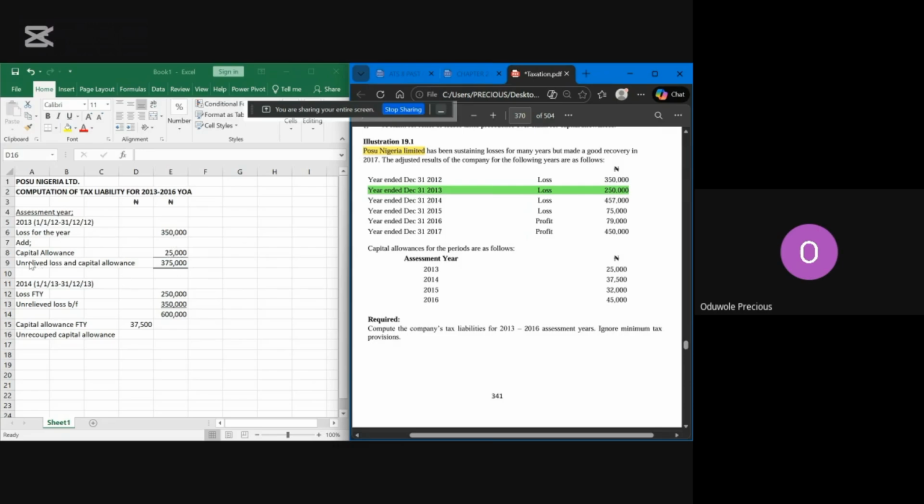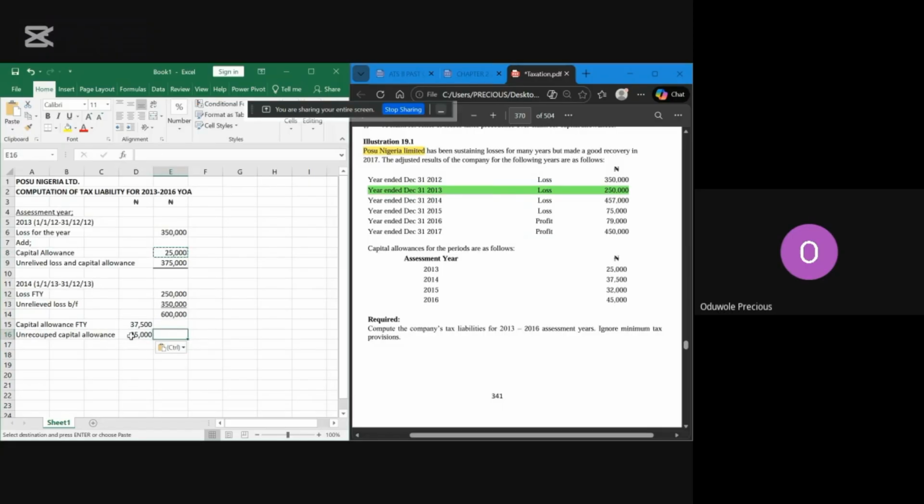Then when you add it, you have your relief loss and capital allowance. Then when you get 2014, loss for the year, which is 250,000. This is it, 250,000, right? Then your unrelieved loss, 350,000. The unrelieved loss is the loss of last year that you have not relieved. This 350,000 will come back here. So when you add it, this is it. Then the capital allowance for the year is 37,500. The unrecouped capital allowance is the one for last year, which has not been relieved. So you bring down one also.